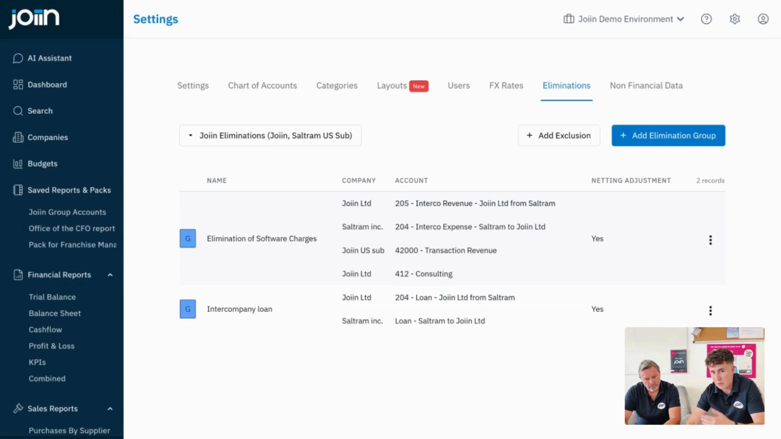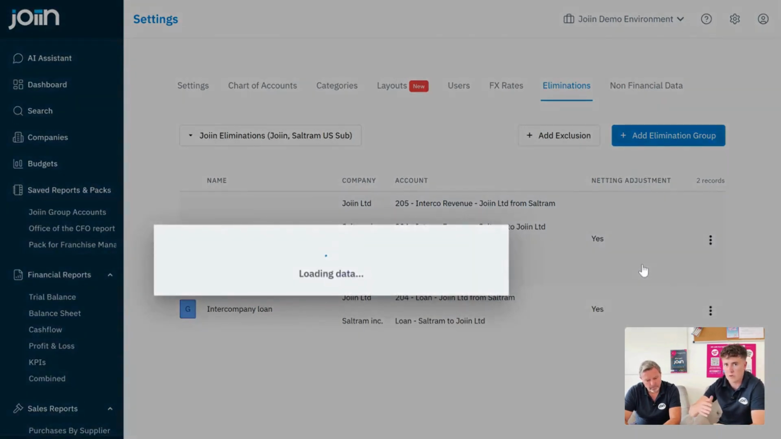The common example, I guess, with this would be something like we have here with software charges, where the parent company would pay for a subscription for software and then charge it down individually to the constituent entities. So I can add an elimination group, or I can edit an existing group like this one here, and I'm going to press edit here, and I'm just going to go into this one and talk you through what's going on in here.